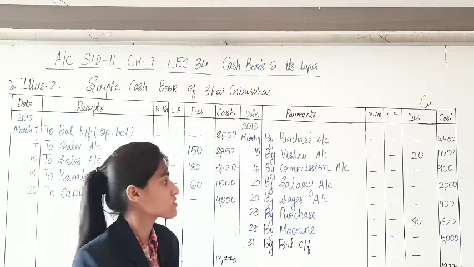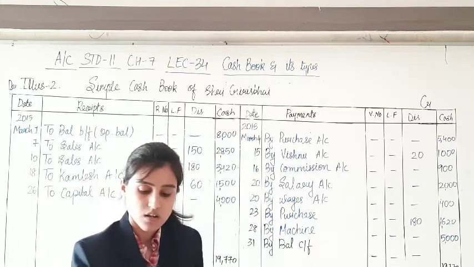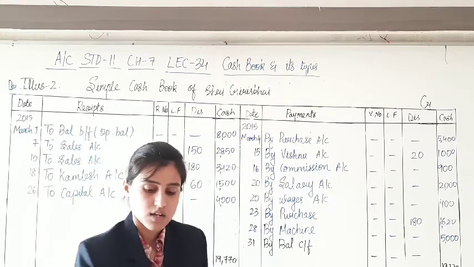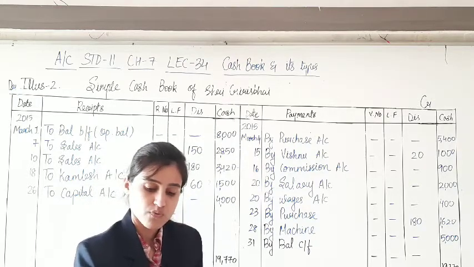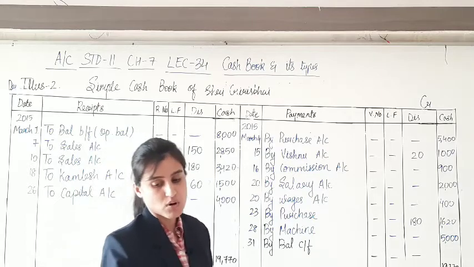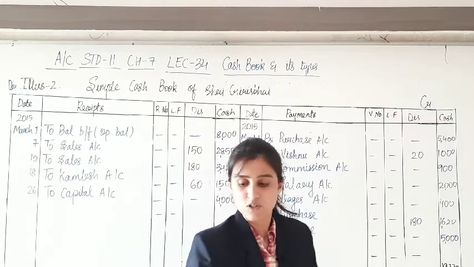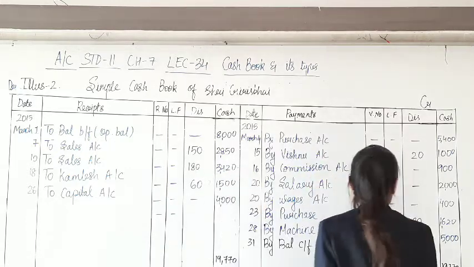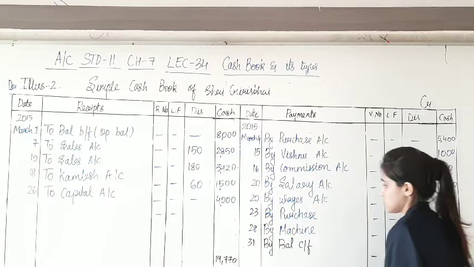We are going to deduct the respective amount minus 5,400, 1,900, 2,400, 1,620 and 5,000. So balance carried forward obtained is 3,450. You can cross check, it is illustration. So 3,450 is the closing cash balance to be written here. Now the total of both the sides is similar.